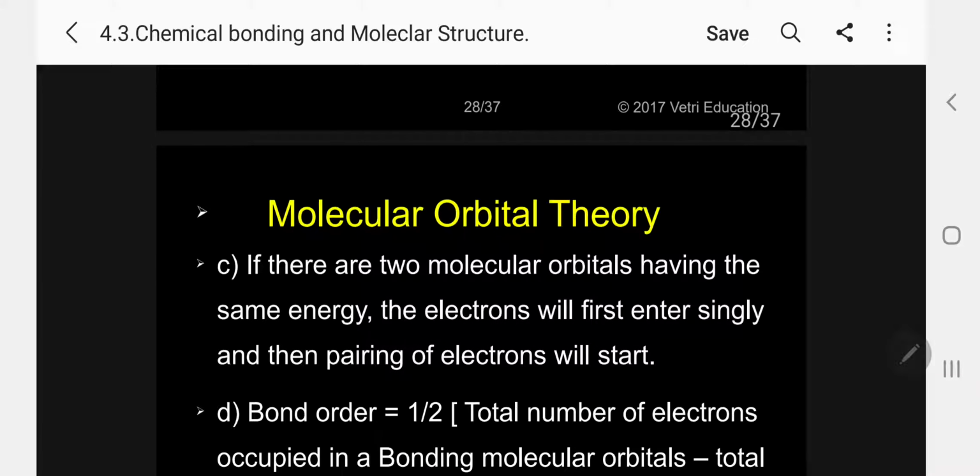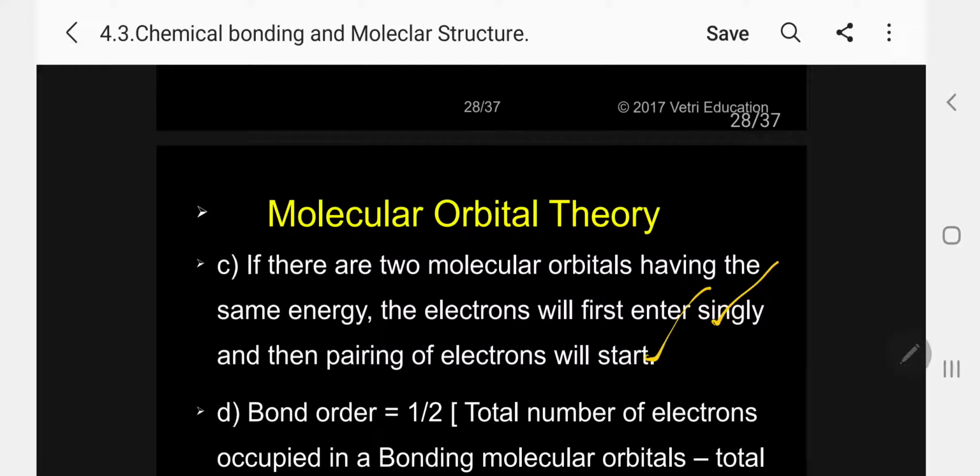If there are 2 molecular orbitals having the same energy, kindly follow. In the case of p orbitals, we have the atomic orbitals px, py, pz with more or less the same energy. For d orbitals, dxy, dyz, dzx, dx square minus y square, and dz square are equal in energy. In the same way, if there are 2 molecular orbitals having the same energy, the electrons will first enter singly and then pairing will start, as in the case of atomic orbitals.